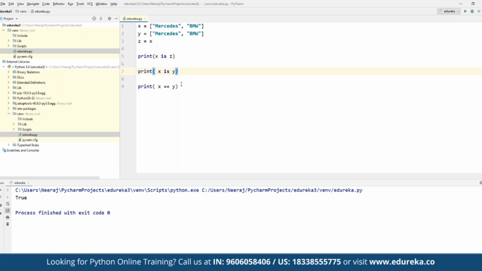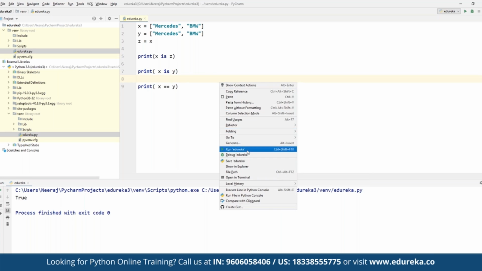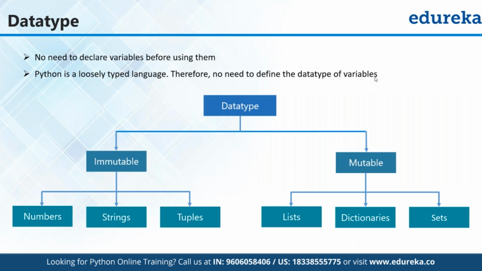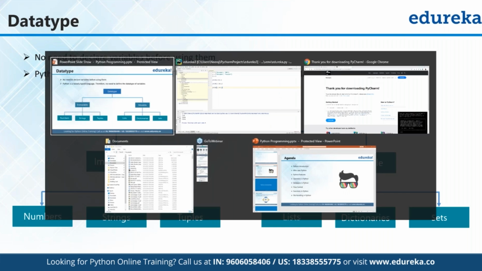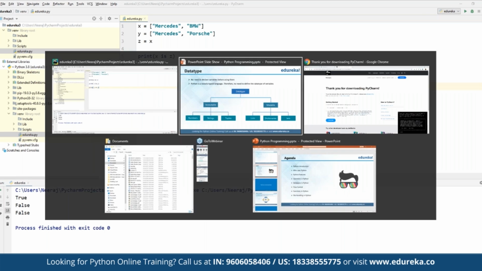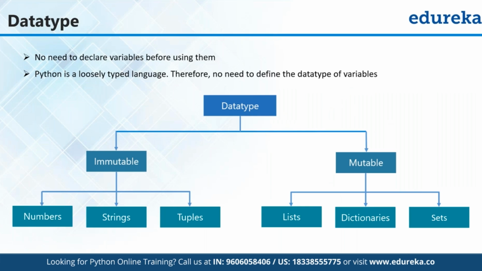Since we have specifically defined z is equal to x, this will return true. Then we are checking if x is y. Although the value of y is equivalent to the value of x, they have not been specifically defined as the same object, and that's why this will return false. And in here we are simply checking the value. If the value of x is equal to y, then this will return true. That means if we simply execute this, we have true, false, true, right?